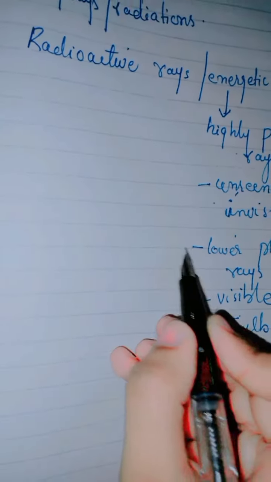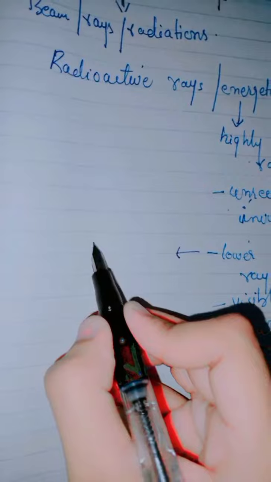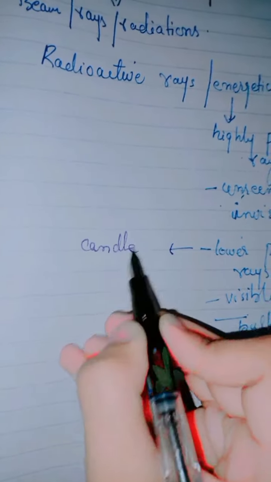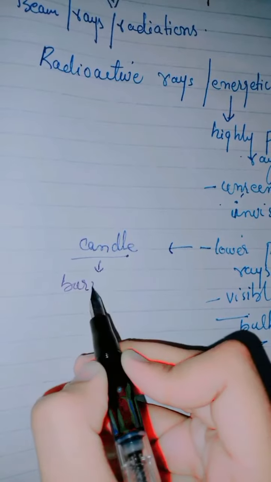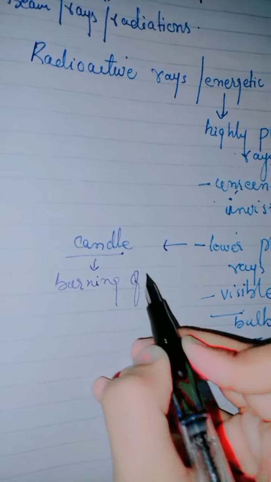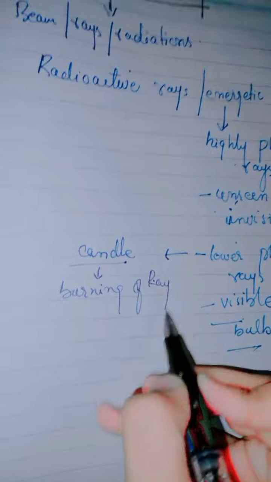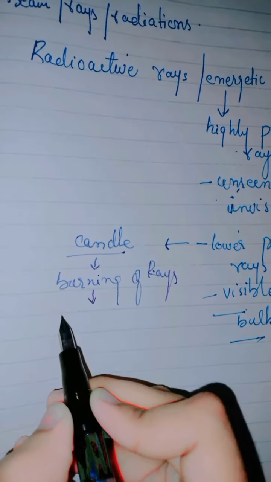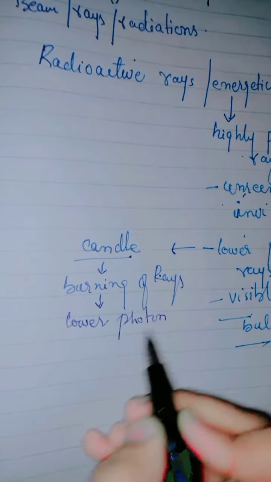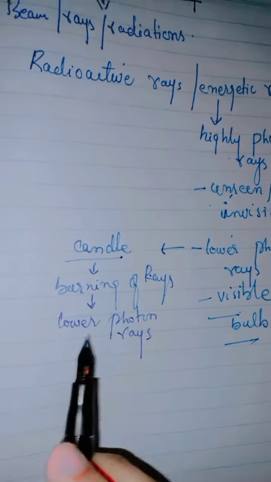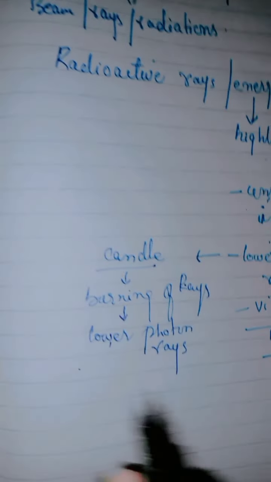Lower photon rays, if we take the example of a candle, basically the burning of rays, it has lower photon rays. It burns because of combustion, and it is produced due to a chemical reaction.